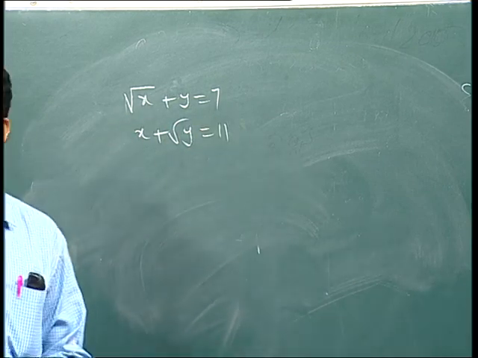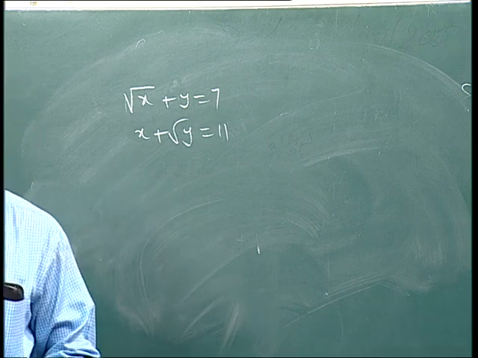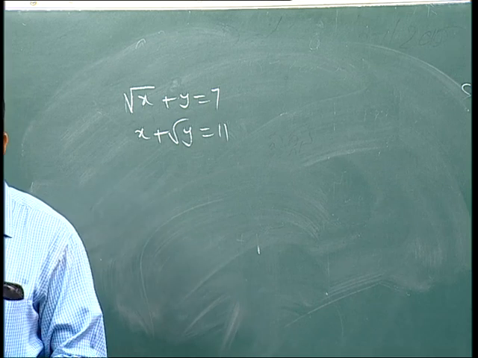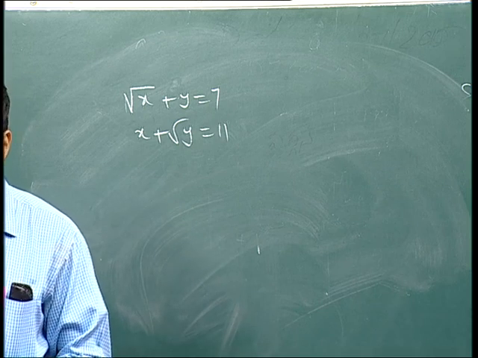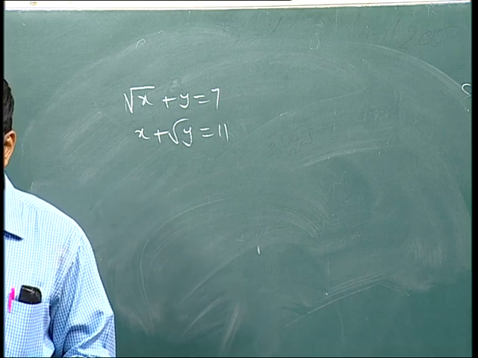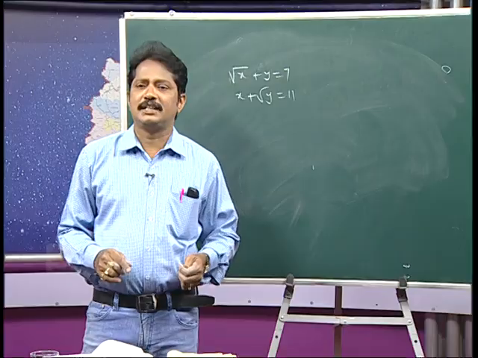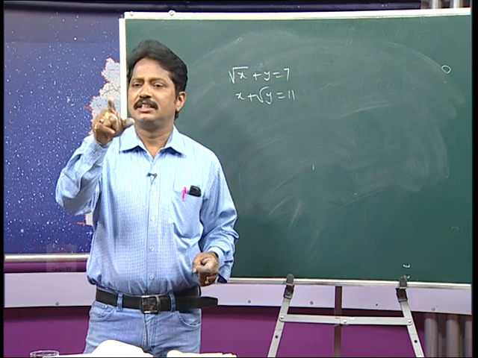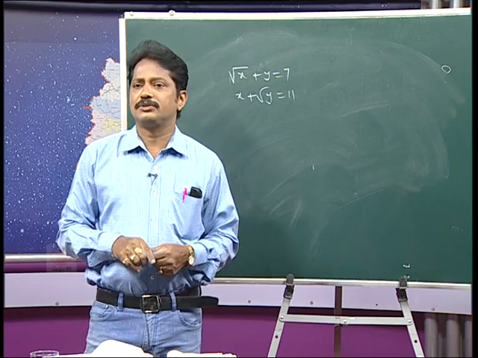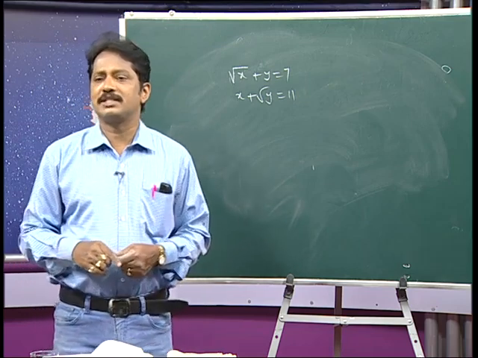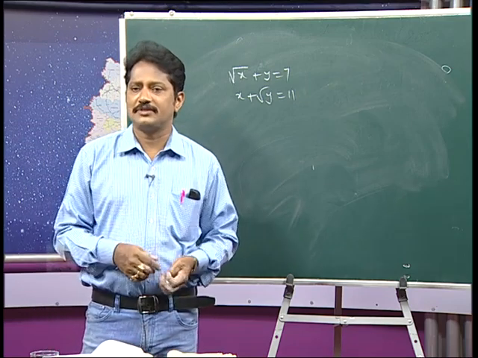When you have a pen with you, try to get the answer. Most of them feel they will convert it, saying root x is equal to 7 minus y. Am I correct? So, here x is equal to 11 minus root y, and squaring on both sides, finally you may get the answer.